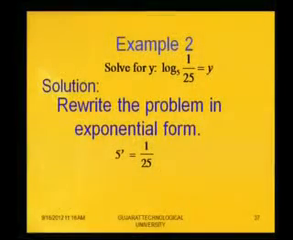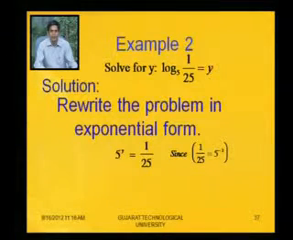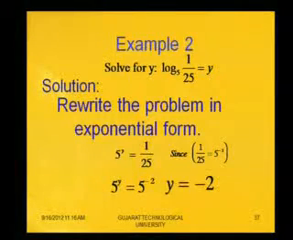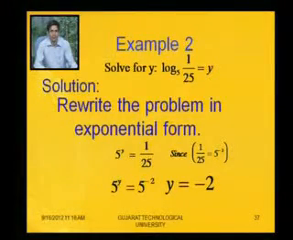Rewrite the problem in exponential form, that we can write as 5 raised to y equal to 1 by 25, and 1 by 25 is nothing but 5 raised to minus 2. So 5 raised to y equal to 5 raised to minus 2, the base is the same, so we can compare power. So the answer is y equal to minus 2.